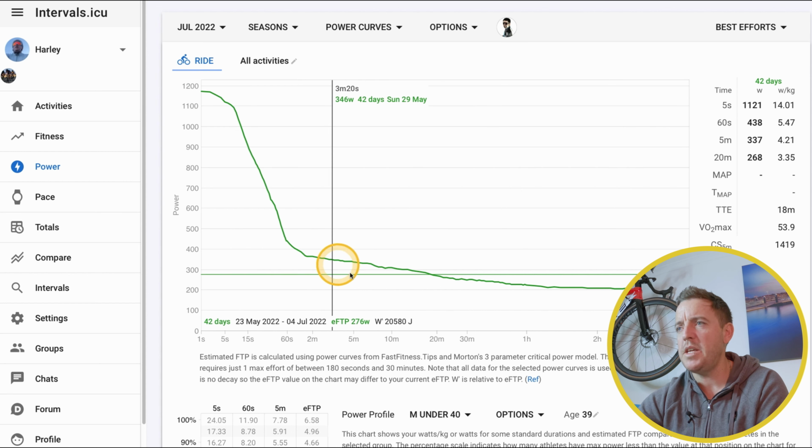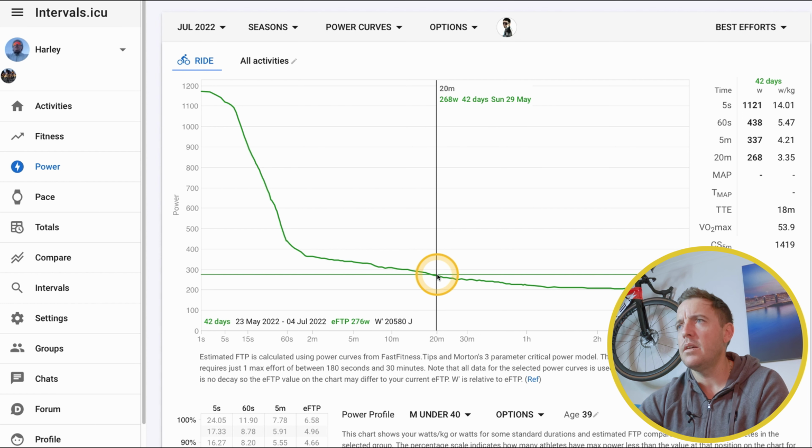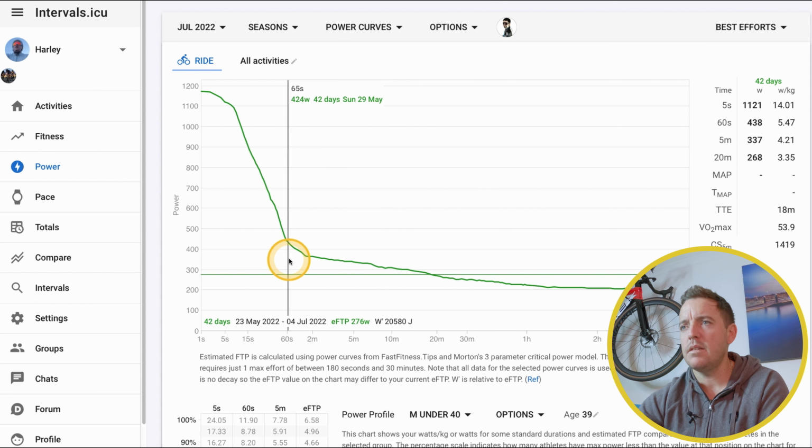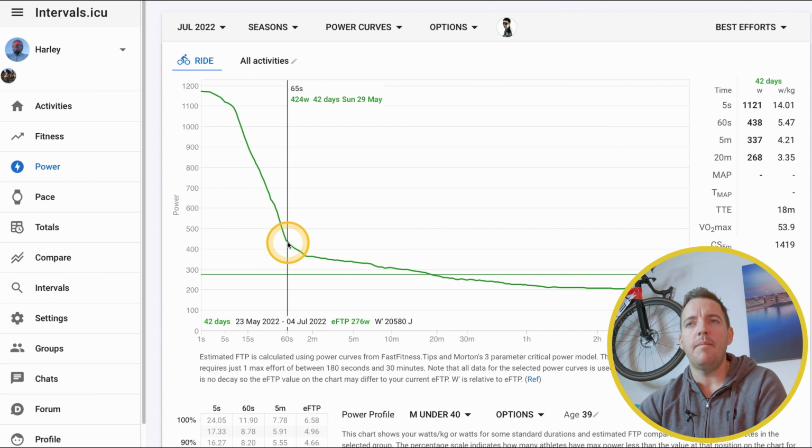If you come down to the 20-minute, it should be around what my FTP is, 268, 269. There you go. So it gives you everything in between. My 5-minute power is 337, 60 seconds is 424. All right, so it just gives you a lot more information.